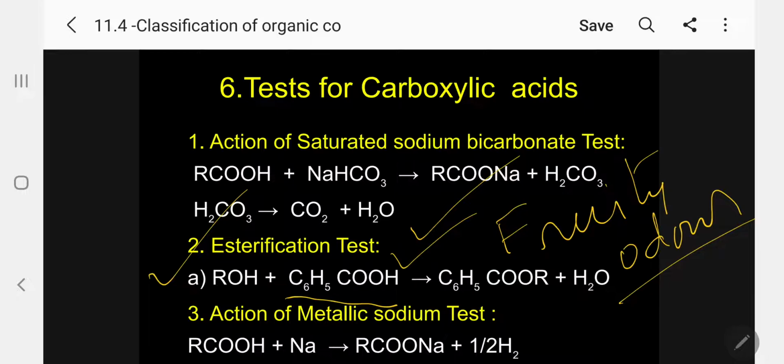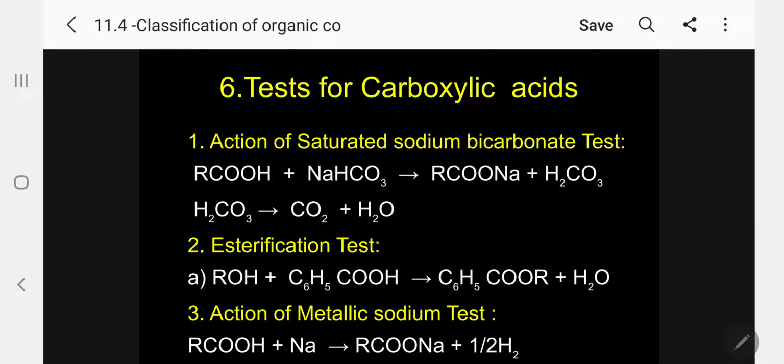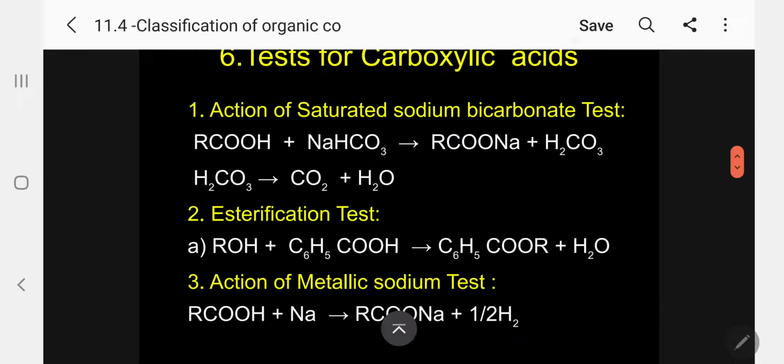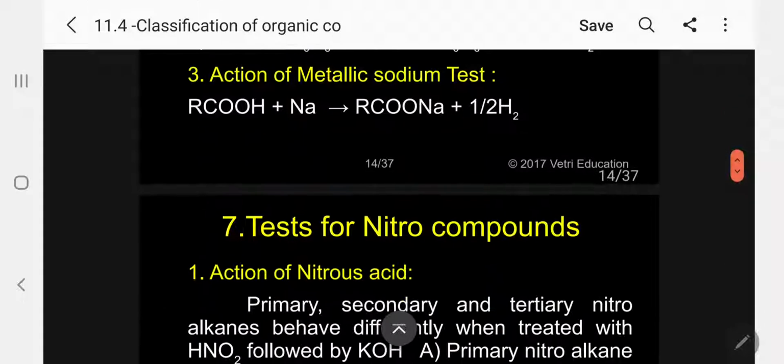Kindly follow. The next is action of metallic sodium. I told you the metallic sodium also will react with the acid, because any replaceable hydrogen atom reacts with metallic sodium to give the corresponding sodium salt, and hydrogen is liberated. So brisk effervescence shows there is acidic hydrogen.